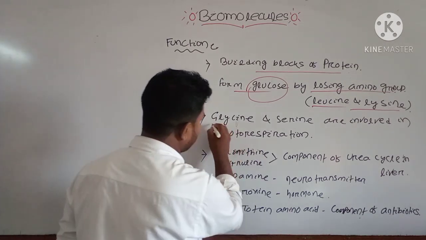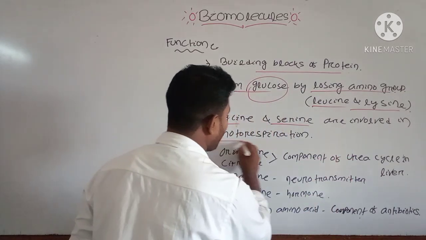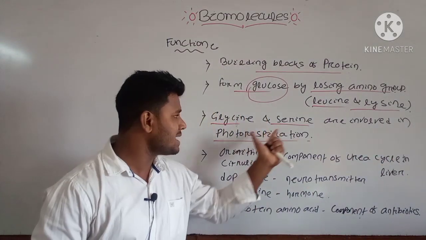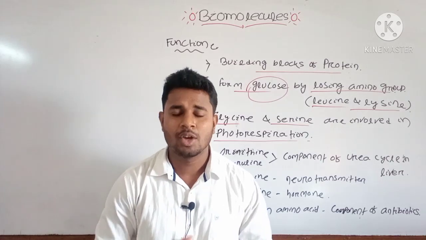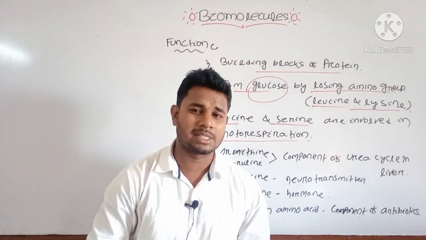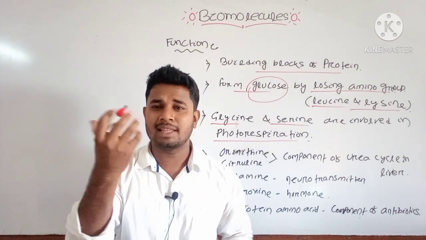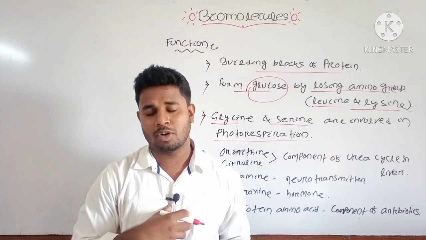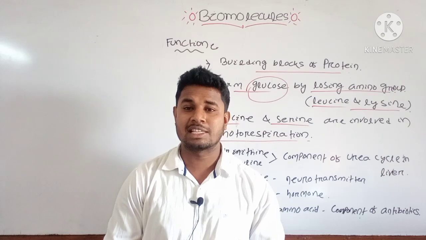And then glycine and serine are the two amino acids which are involved in photorespiration. What is the main property of glycine and serine? In photorespiration, the plant usually closes its stomata, and in the daytime it uses oxygen and releases carbon dioxide, which is the opposite of the photosynthesis process.